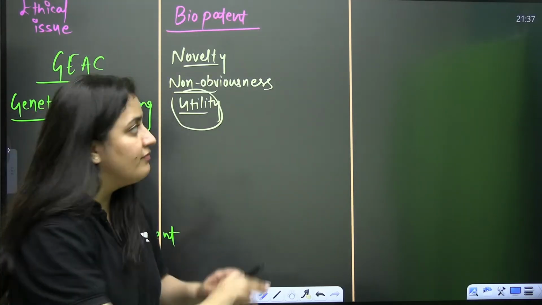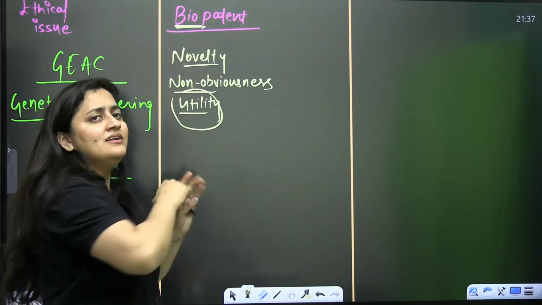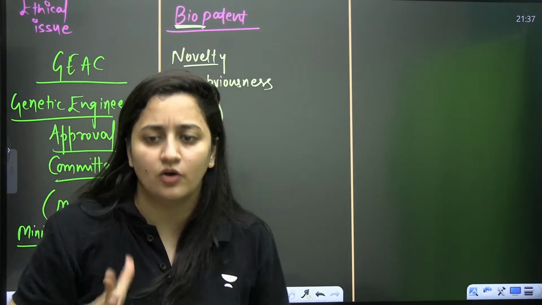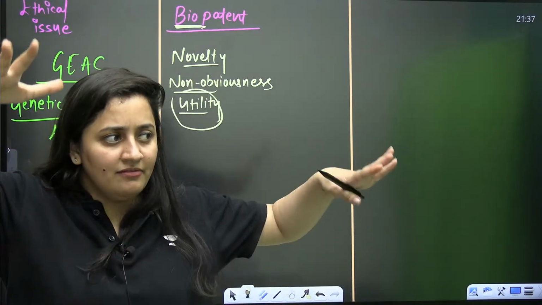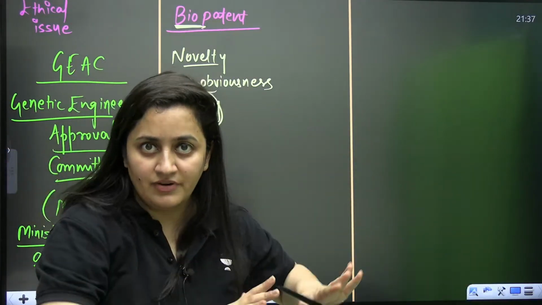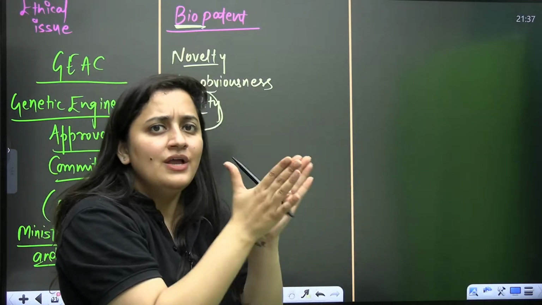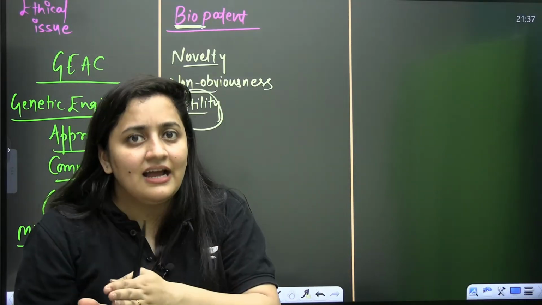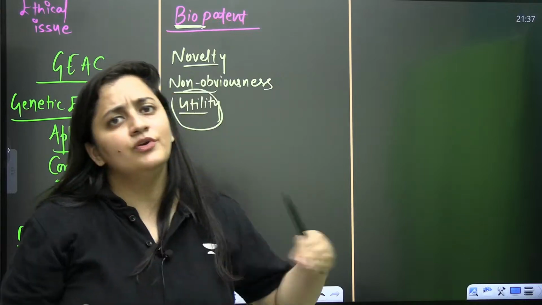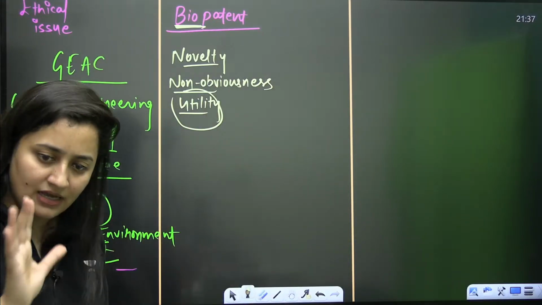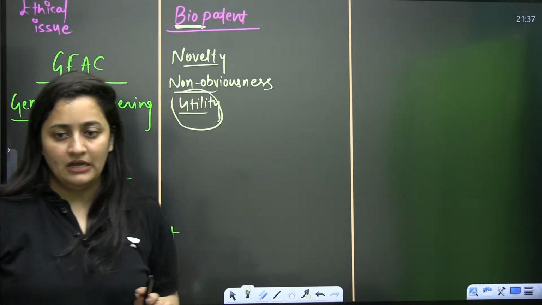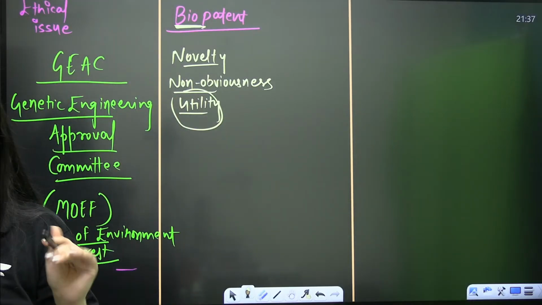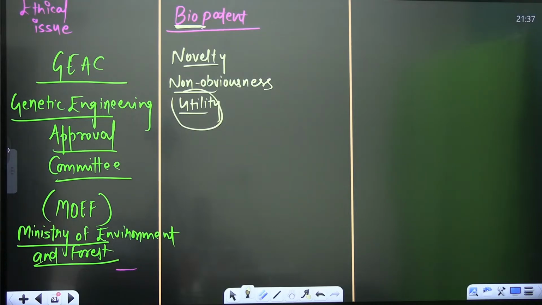But when we have added the word biopatent, obviously then we are talking about living organisms. So basically the state government or central government will provide the special rights to the discoverer that this product belongs to you. If anyone wants to sell that or commercialize that, they have to take the permission and they have to pay that person. Are you getting it? In simple language, in layman language, I'm explaining this topic. So when it is a living organism, then you are using the word biopatent.